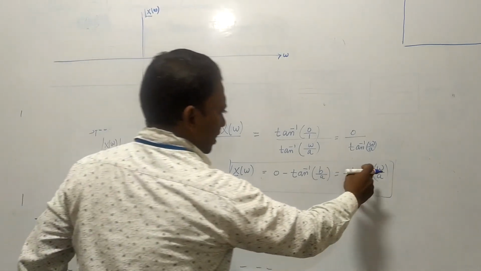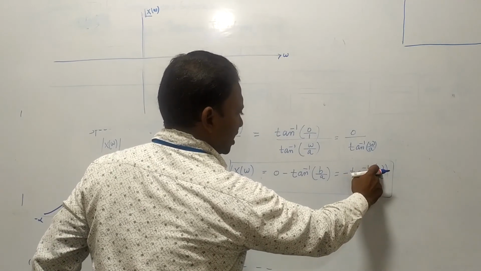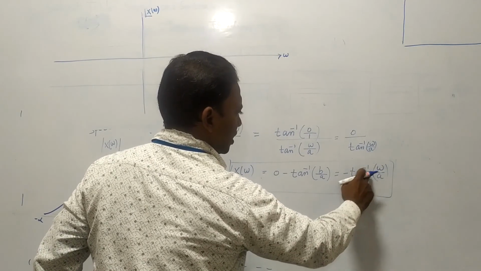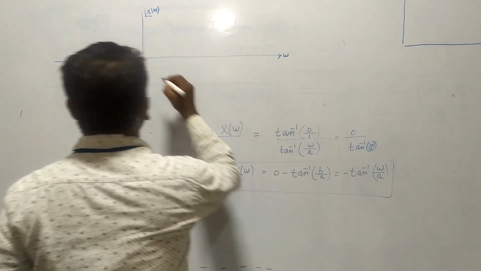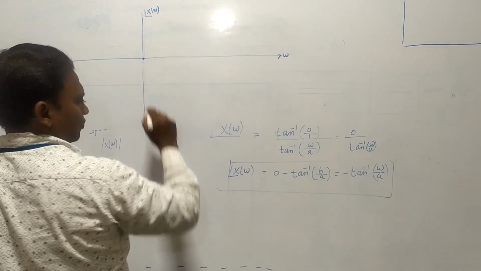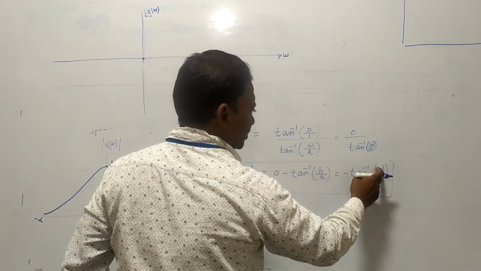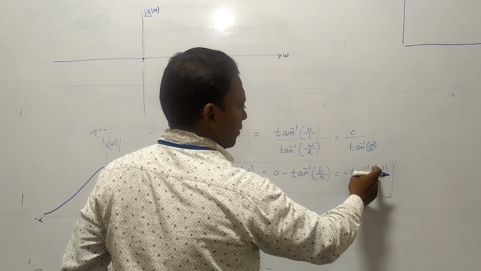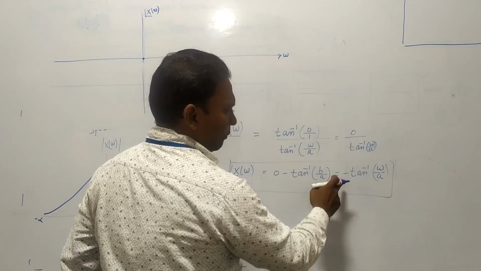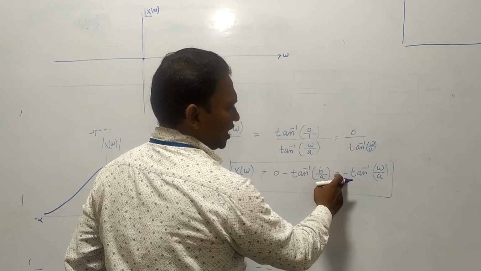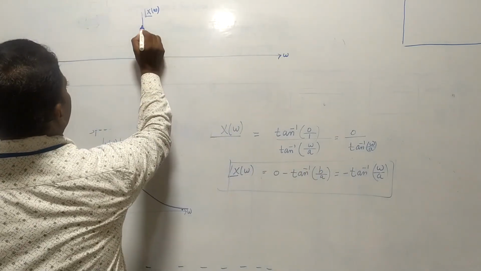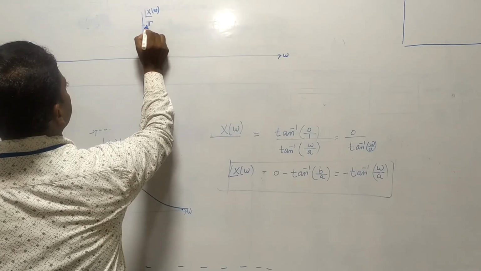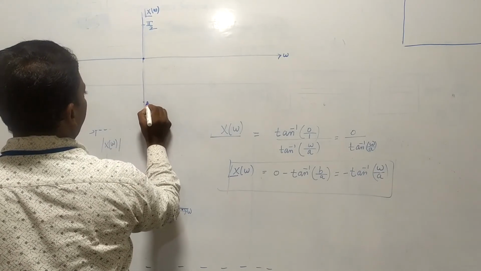Now at omega is equal to 0, what happens? Tan inverse 0, here it is 0. At omega is equal to plus infinity, tan inverse infinity is pi by 2, and the minus sign is there, so minus pi by 2. So assume this is the pi by 2 phase angle, and this is minus pi by 2.